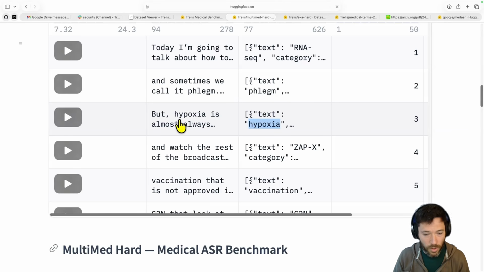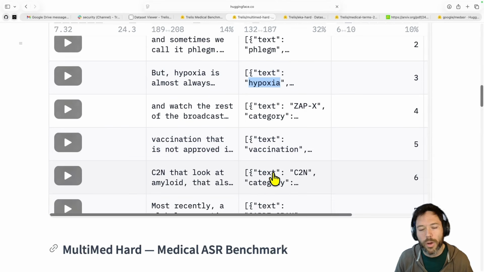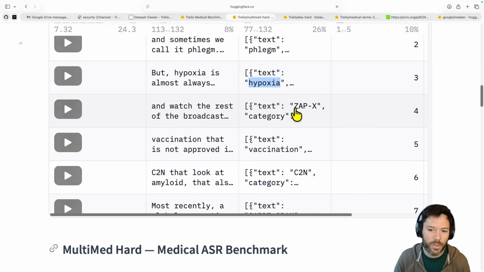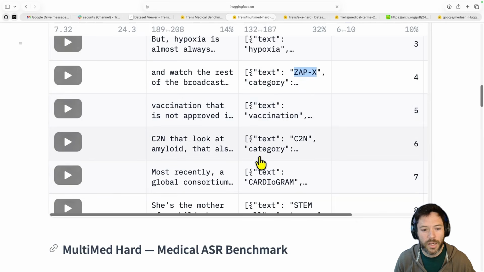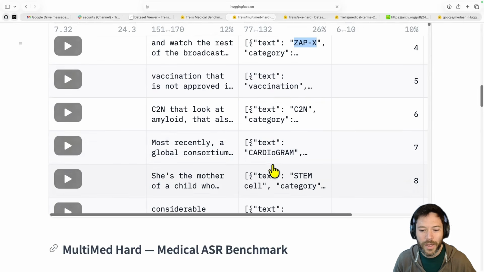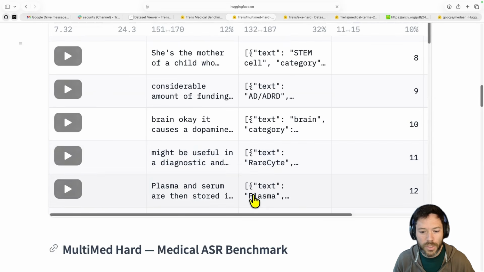You can see this audio is kind of noisy, which is good because we want to test and make it difficult. Now, I'm not claiming that these hard data sets are all perfect. Some of the terms you maybe could argue should not be included. And if you really carefully manually reviewed, I'll talk about my review process, you might come up with a bit different data set. But I can tell you this is a hard data set, and I'll explain to you why later. So yeah, you can see plasma, for example.